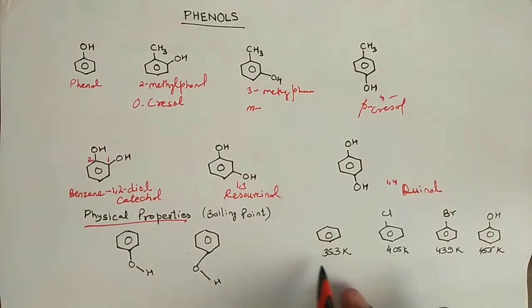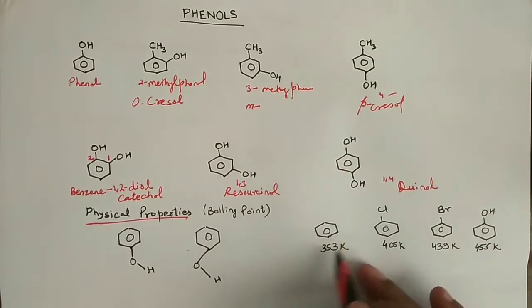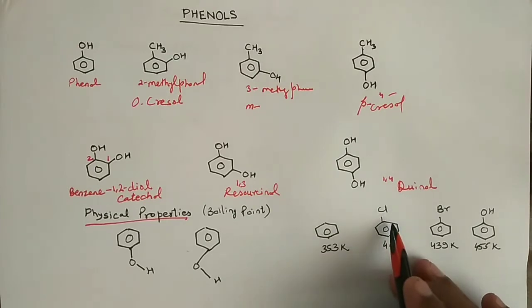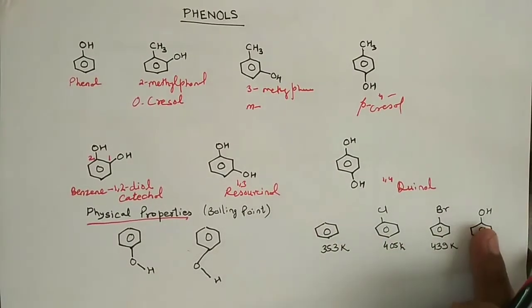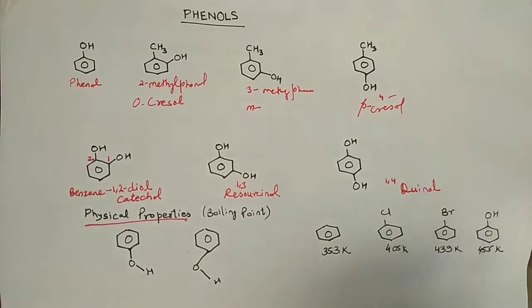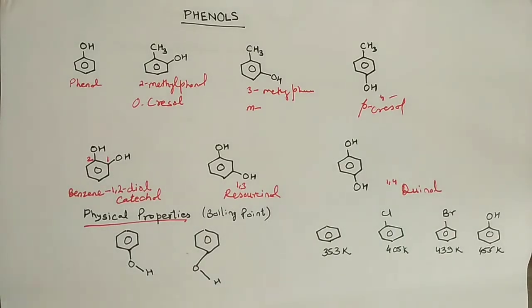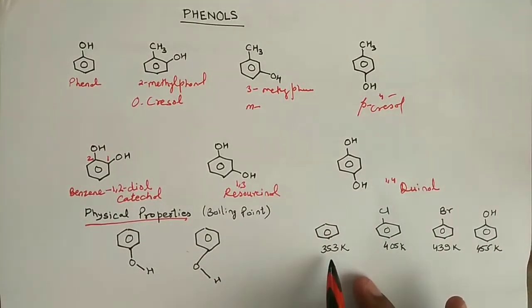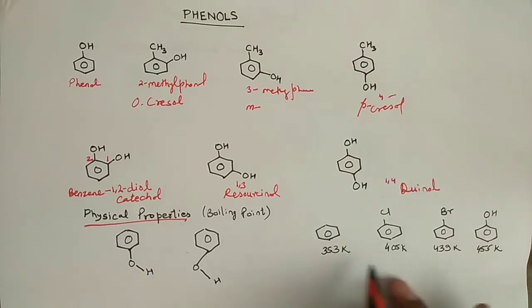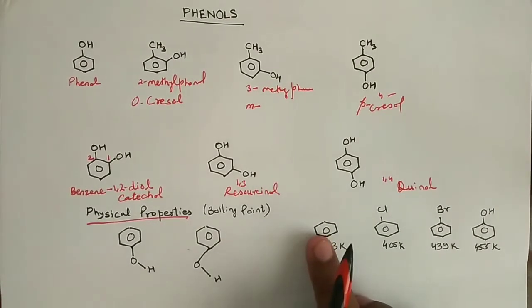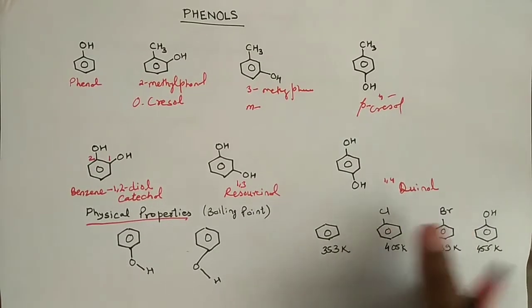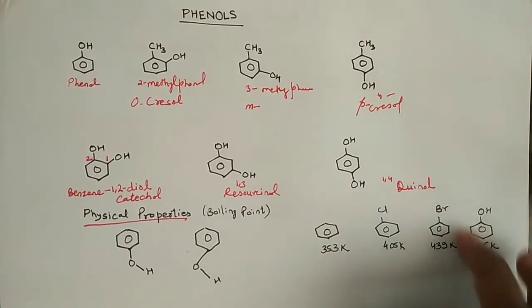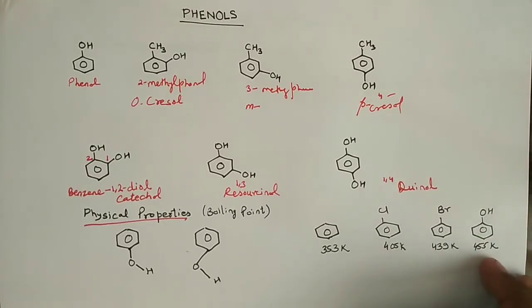As you can see, if we compare benzene, chlorobenzene, bromobenzene and phenol, all of these benzene-containing compounds, then what we observe is that the boiling point rises. Benzene has lower boiling point than chlorobenzene, which has lower boiling point than bromobenzene, and phenol has the highest boiling point.